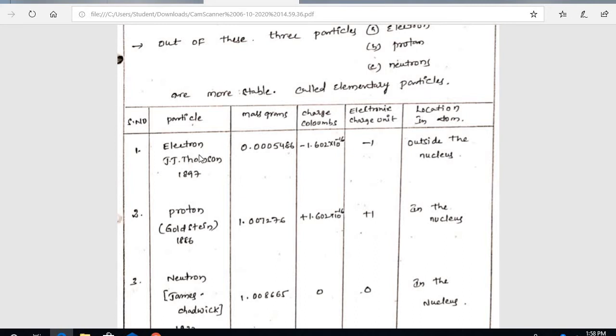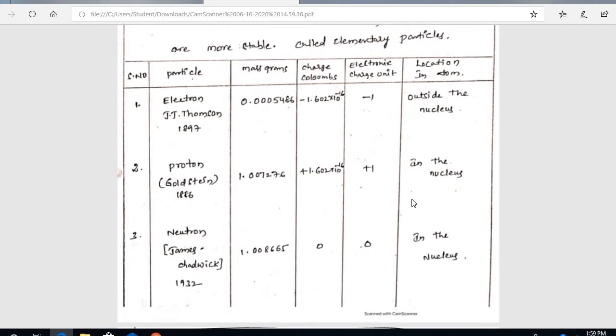The difference between electron and proton: same value but different signs. Electron sign is negative, proton sign is positive. The sign of the proton is positive 1. Next, the location of the proton is in the nucleus. Protons are present in the nucleus, while electrons are present outside of the nucleus.